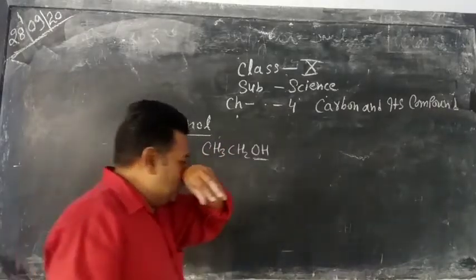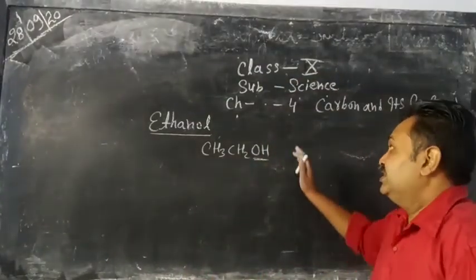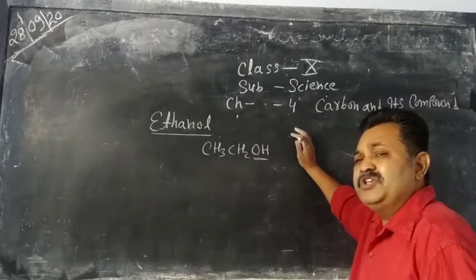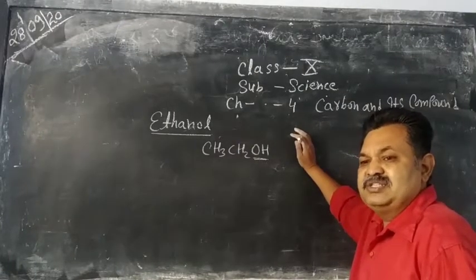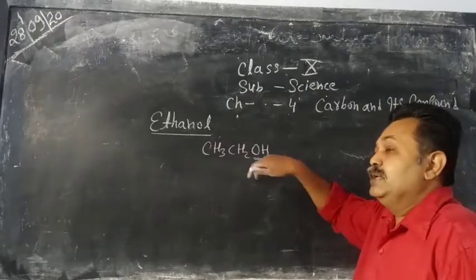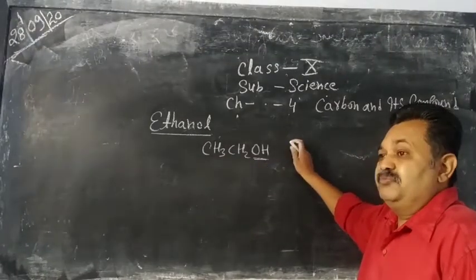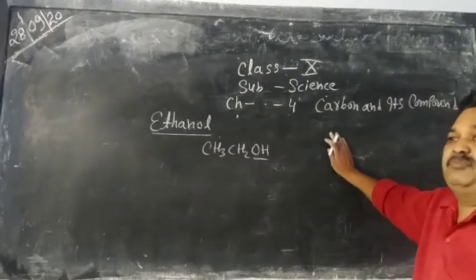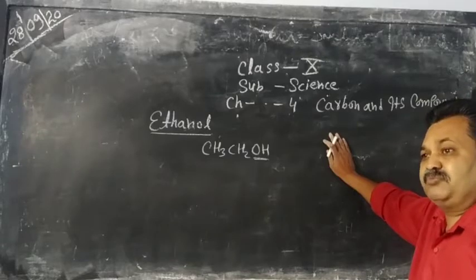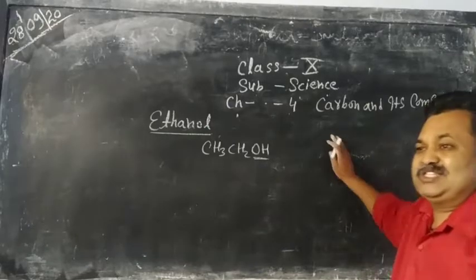Ethanol is mostly used as a beverage, for drinking, but it is also an important carbon compound used in medicine, such as cough syrups. Cough syrups have ethanol as a base. It is prepared from fruit juice. One of the main preparation methods of ethanol is from molasses.